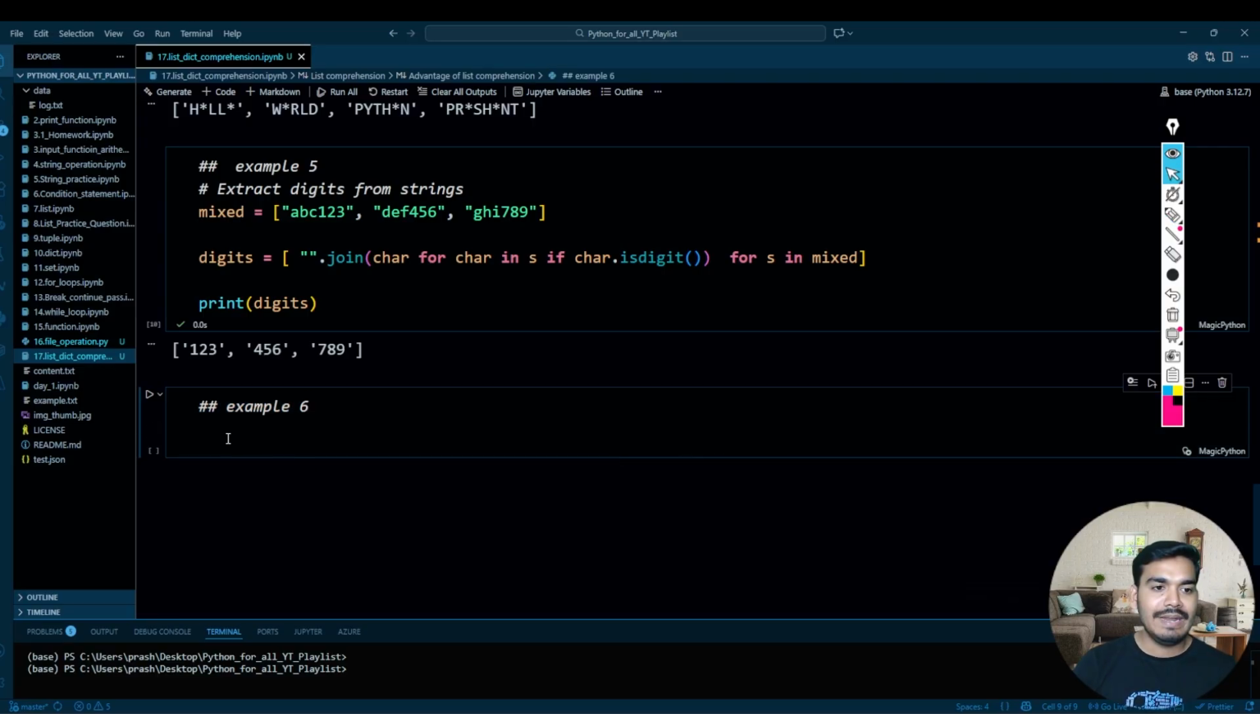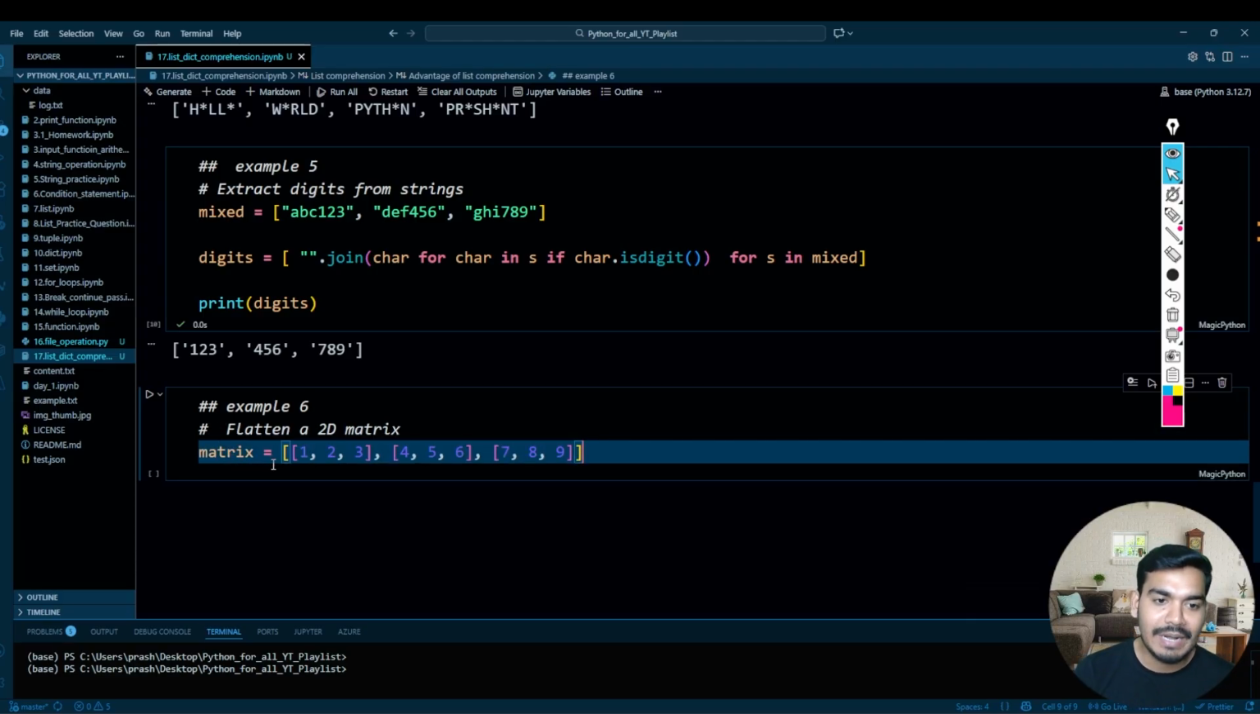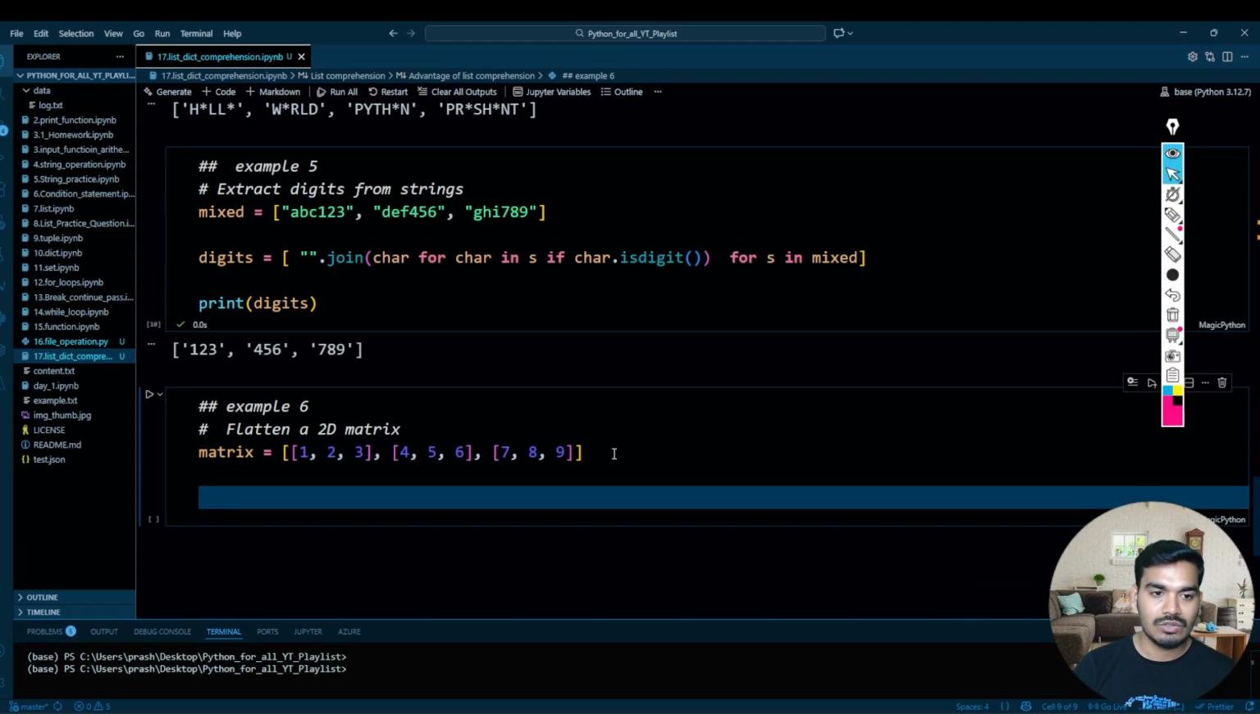Now let's see the next example, example number 6. The next example is, I have one matrix, a 2 by 2 matrix, and I want to flatten it. Let's see the expected output. The expected output will be one list: 1, 2, 3, 4, 5, 6, 7, 8, 9. I want to get this flattened list.